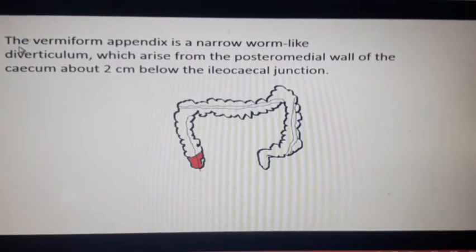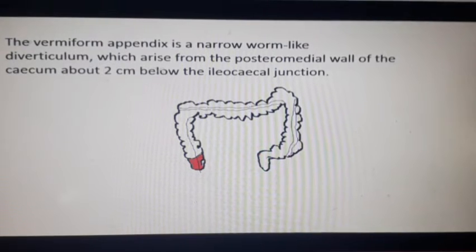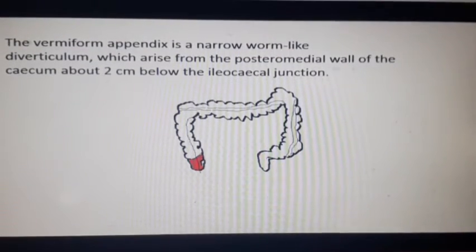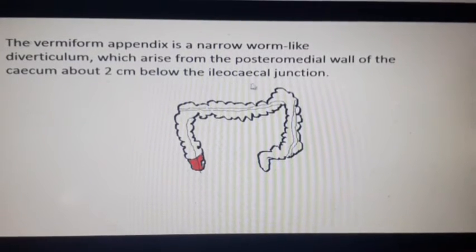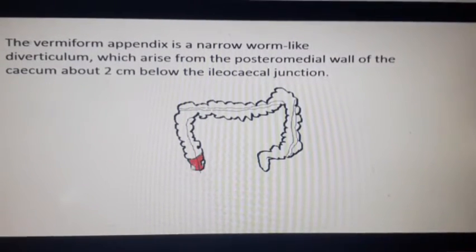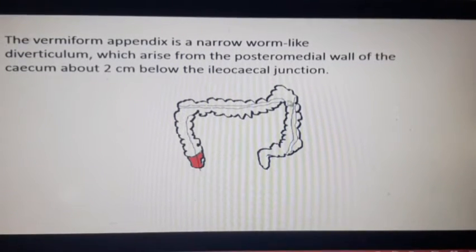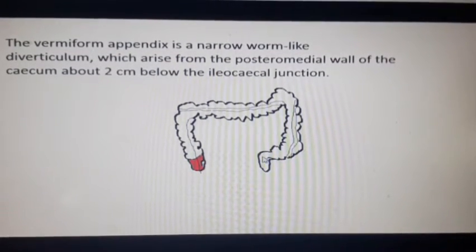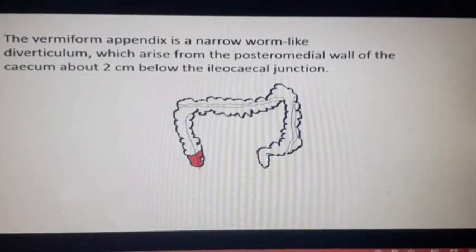So, vermiform appendix is a narrow worm-like diverticulum which arises from the posterior medial wall of the cecum about 2 centimeter below the ileocecal junction. You know that this is the large intestine. I have drawn it myself, so it looks a little bit funny, but then please copy it off.